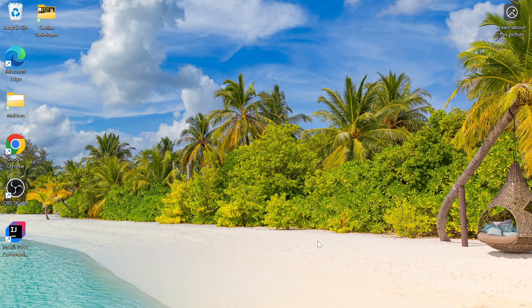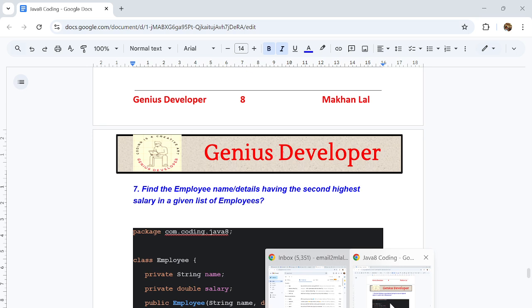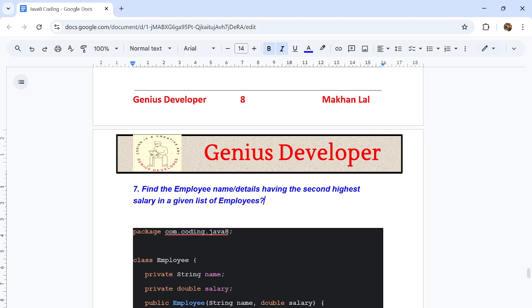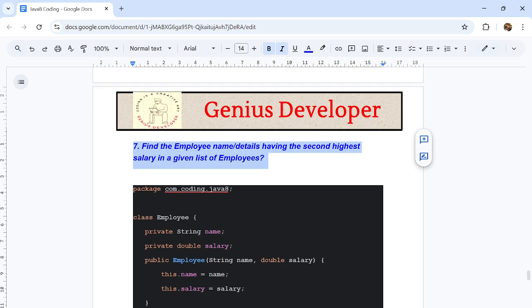So we'll start the question. Guys, this is the question I want to discuss today: find the employee name or employee details having the second highest salary in a given list of employees. This is a most important question, guys. If you understand this question, then you can understand a lot of questions based on employee details and the high employee salary, because a lot of questions are generated and asked on this structure.